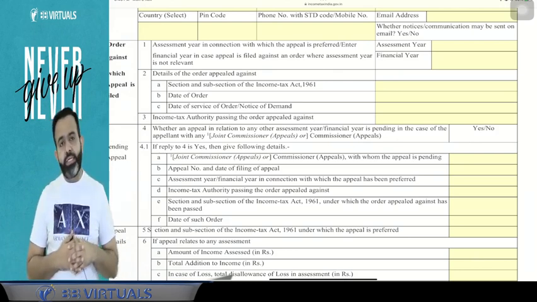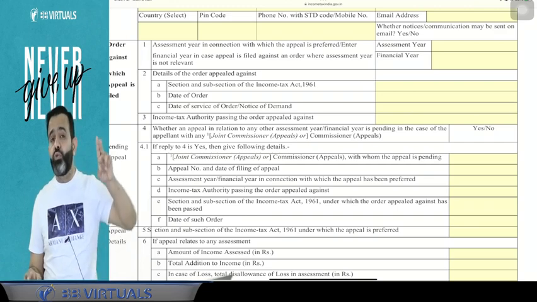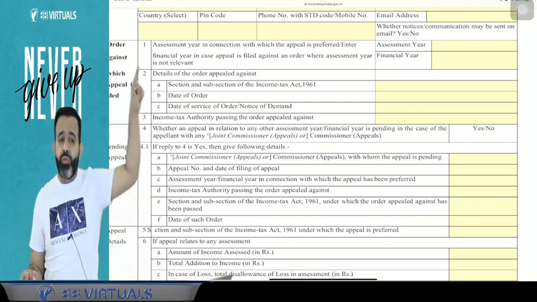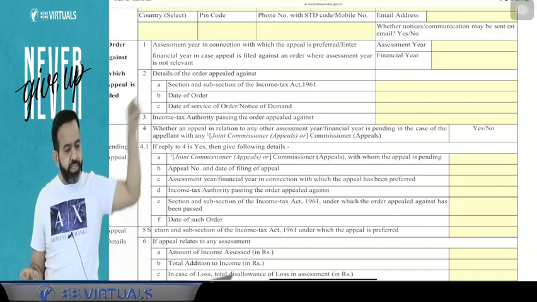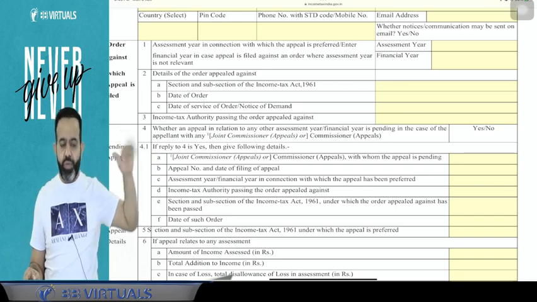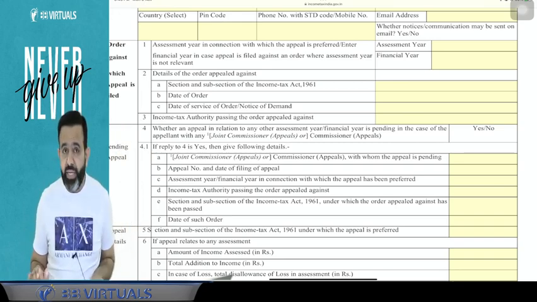One more point, guys: if your earlier year appeal is already pending, then you also have to mention here that our earlier year appeal is already pending with the JC Appeal or CIT Appeal.